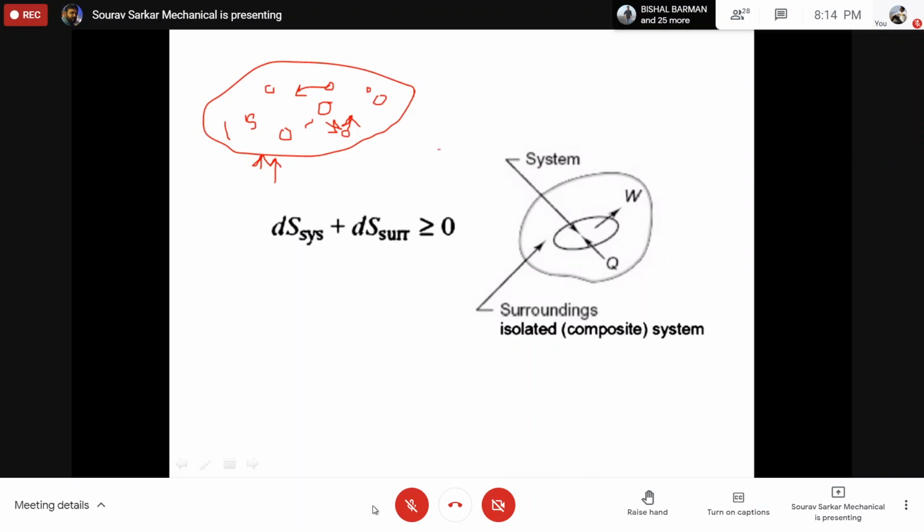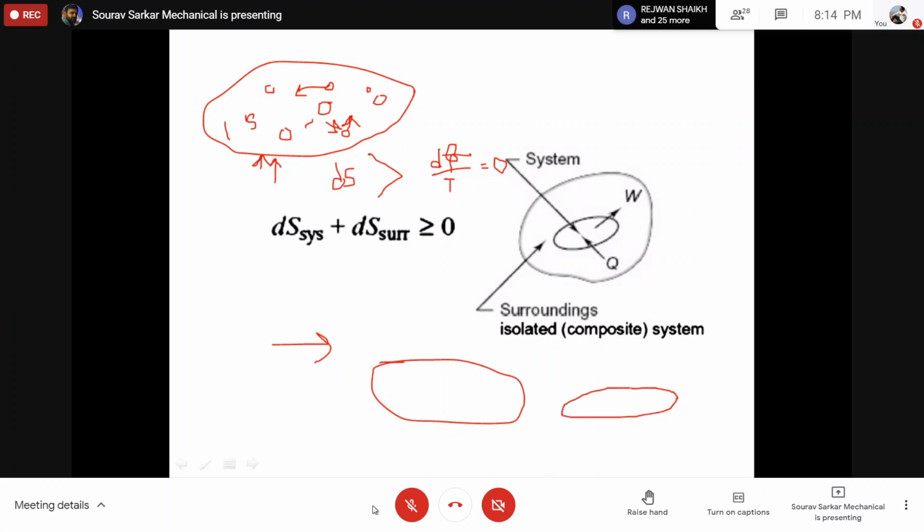So the dq by T, that value is equal to 0, because it is an isolated system. But as these are irreversible processes, my dS, the entropy change, will always be greater than 0. So that is why we can say that if I have an isolated system, or if I consider the universe, the entropy of the universe is continuously increasing.